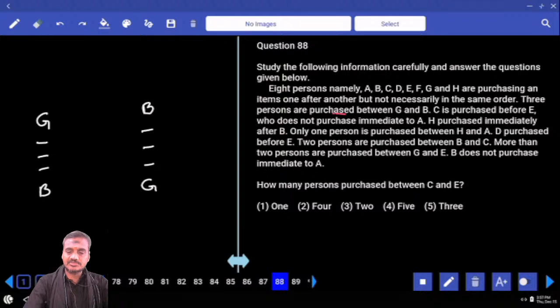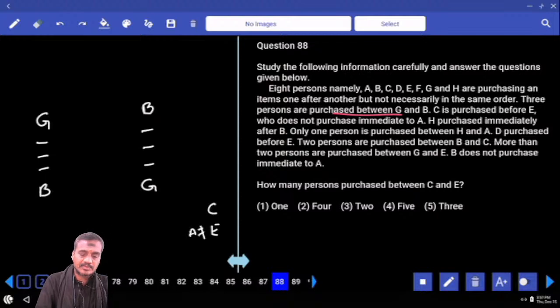And 3 persons between G and B. C purchased before E, so C is before E. D, who does not purchase immediately before A. A and E are not adjacent to each other. H purchased immediately after B, so H is immediately after B. Then how many are there? 8 persons. H is immediately after B.